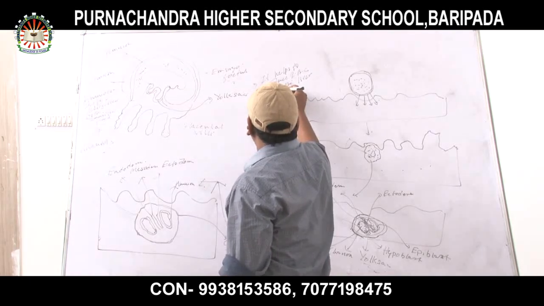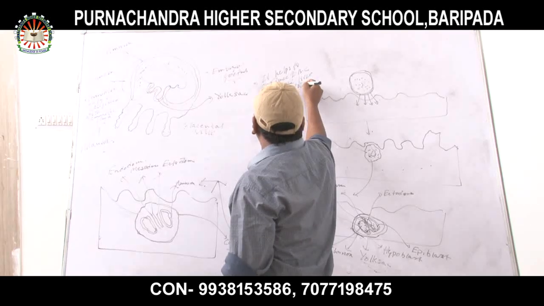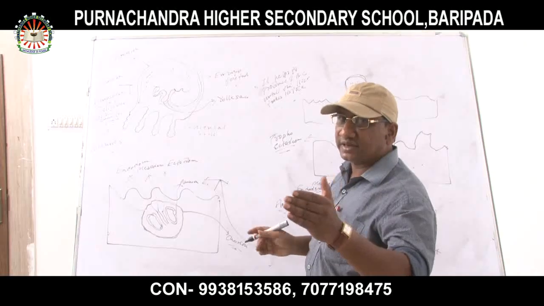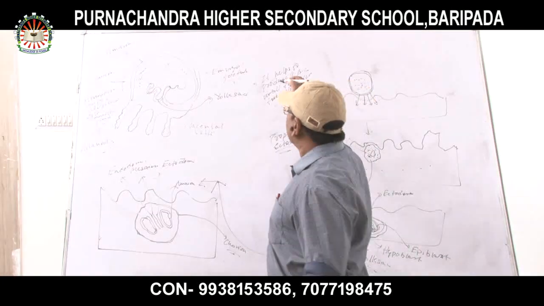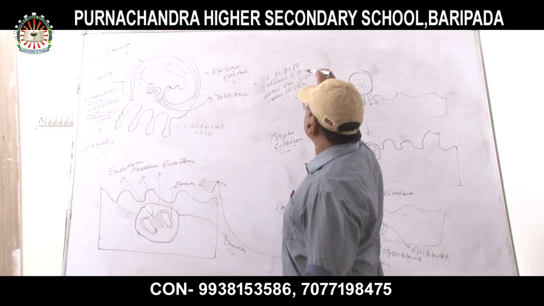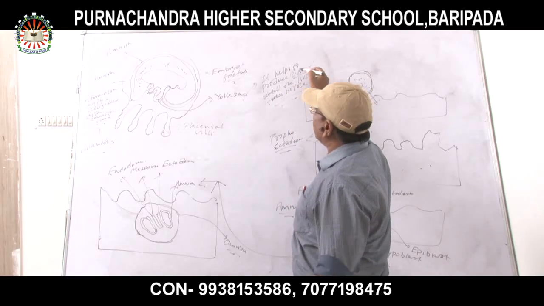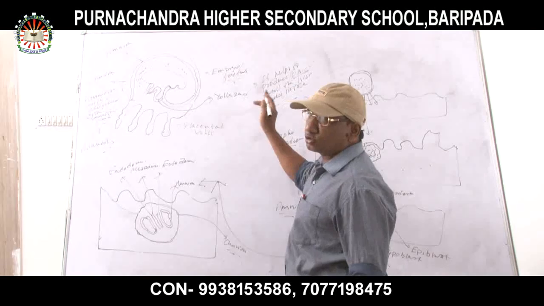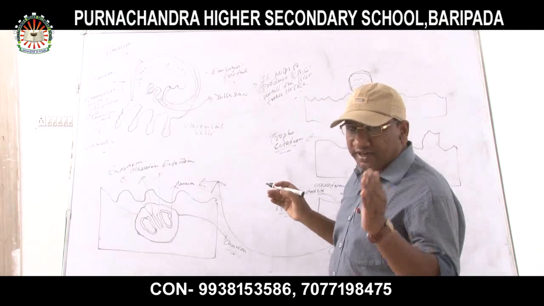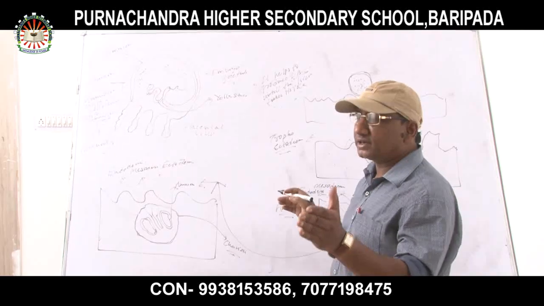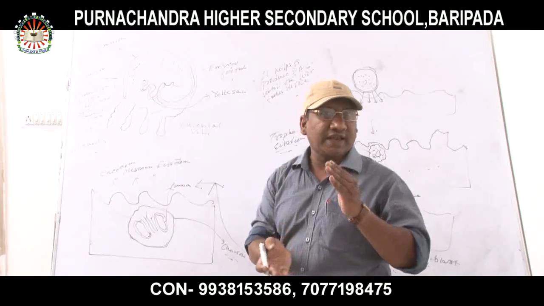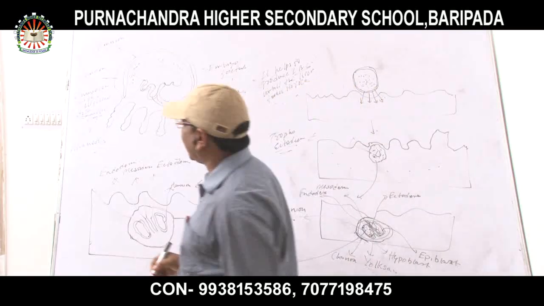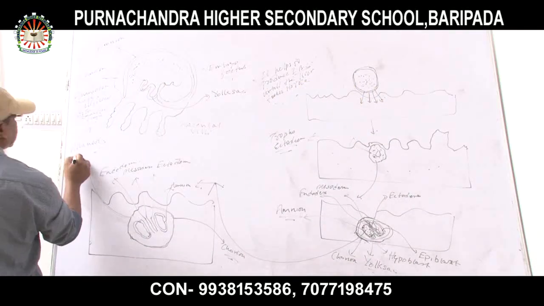Till the liver formation has taken place, the yolk sac produces RBC for the developing fetus. So the function of the yolk sac is to produce erythrocytes or RBC until the liver has taken its role. Okay? Next, allantois. What is the function of allantois?